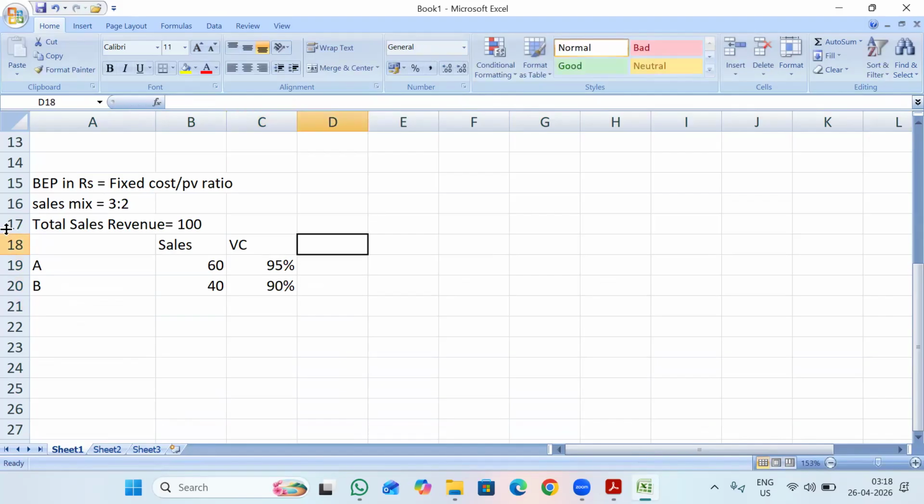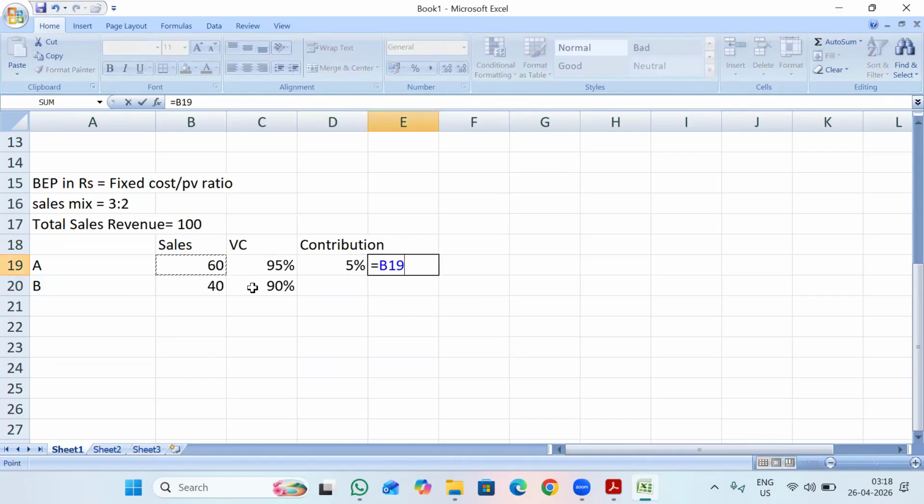So obviously my contribution will be here in this case. That is, if variable cost is 95%, that means in sales of 100%, I will be getting 5% as my contribution.